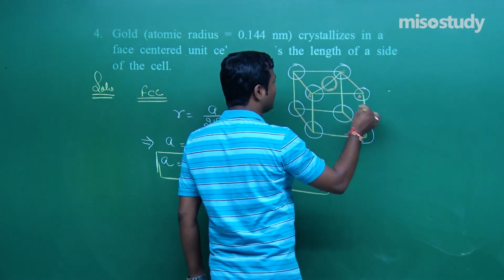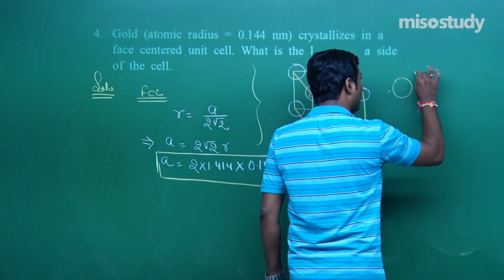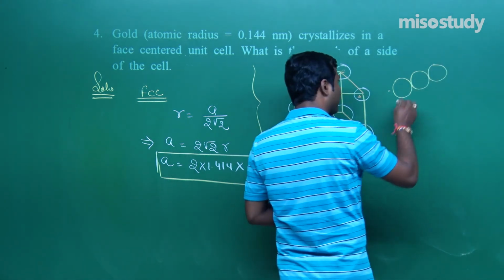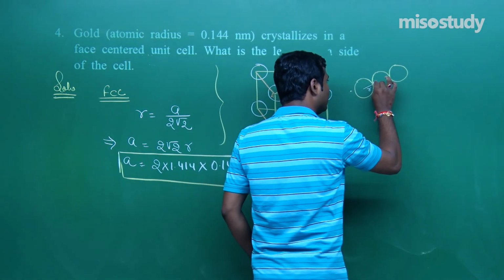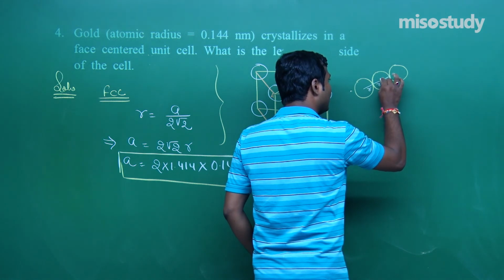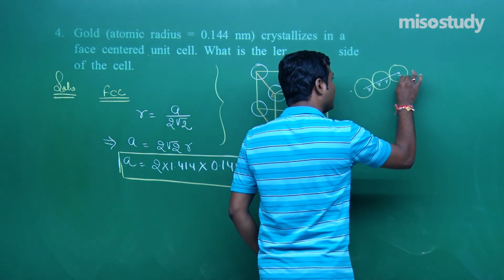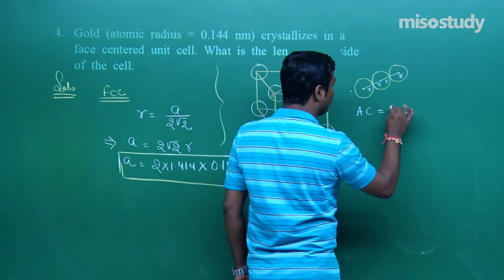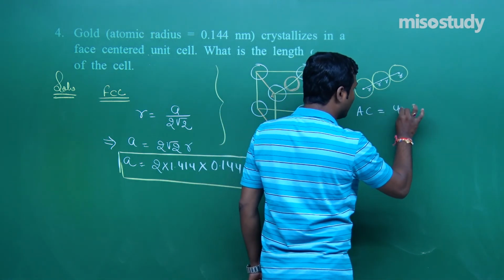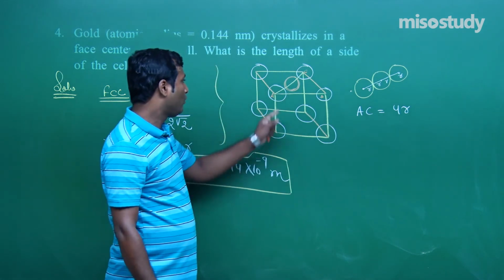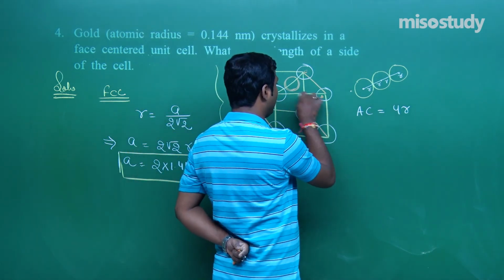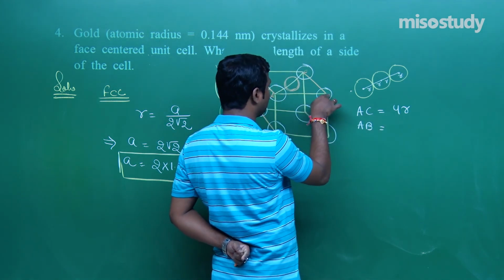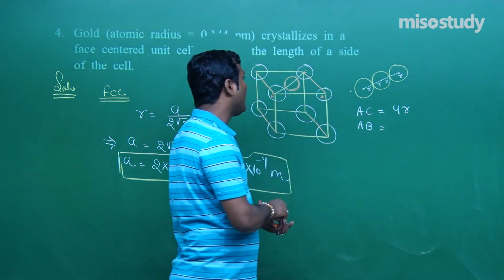And this much comes from 1, 2 and 3. This one is R, this one is R, R and this one is R. So AC is equal to R plus R plus R plus R, 4R. And AB, from 2, is R plus R, 2R.